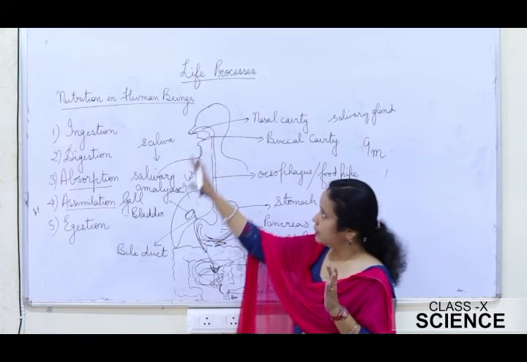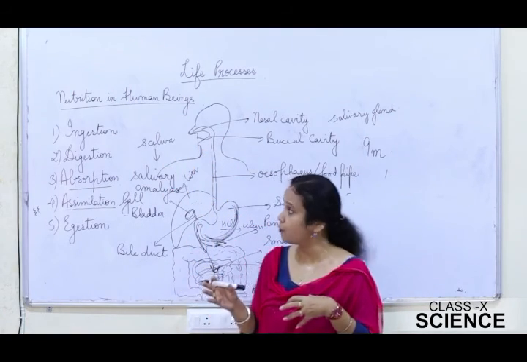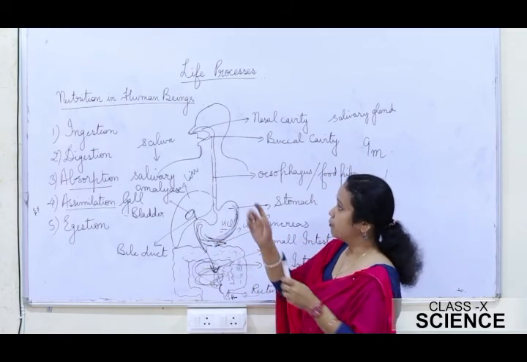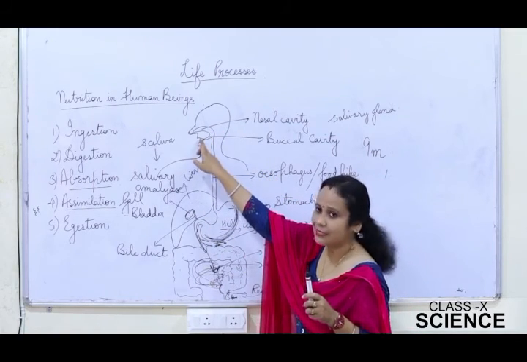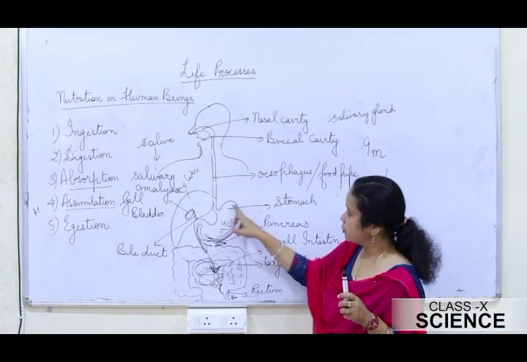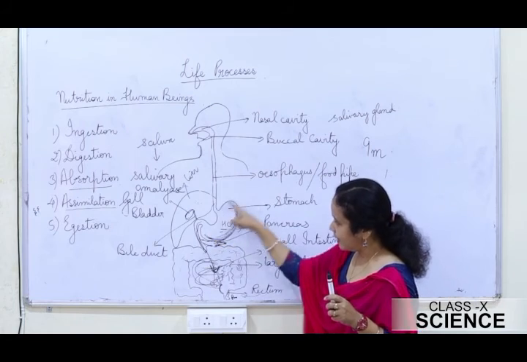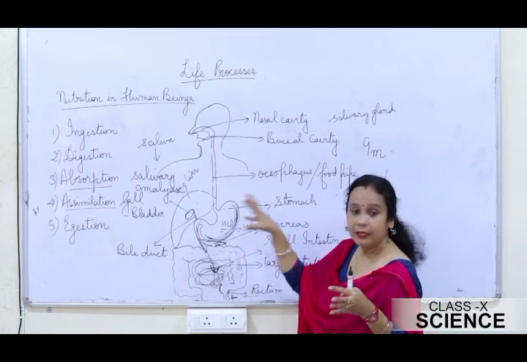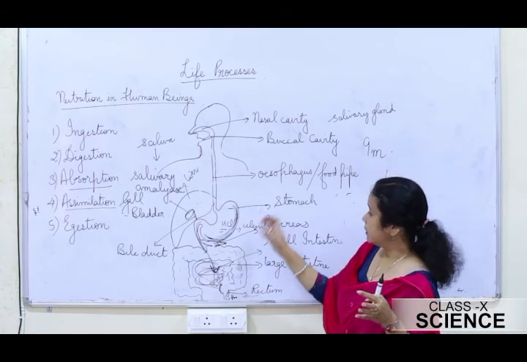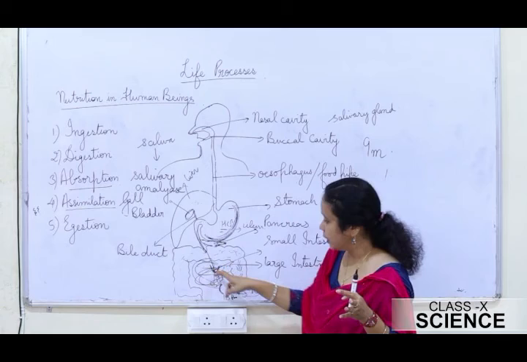So once again students, just see nutrition in human beings. The first step was ingestion, that is just taking in of food. Digestion was breaking down the food into simpler molecules. It started from the mouth, then it came to the stomach. In the stomach it got digested, using enzymes and substances like pepsin, HCl, mucus, etc. And then from the stomach it went to the intestine.